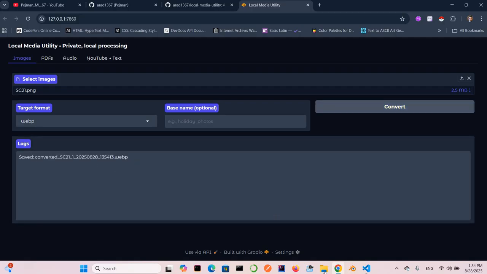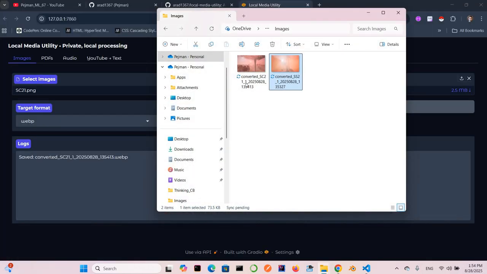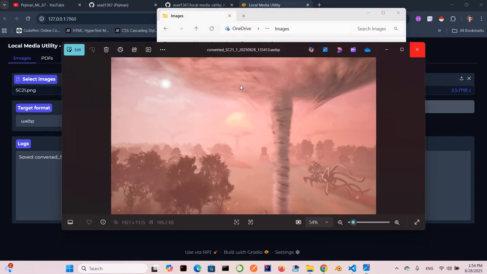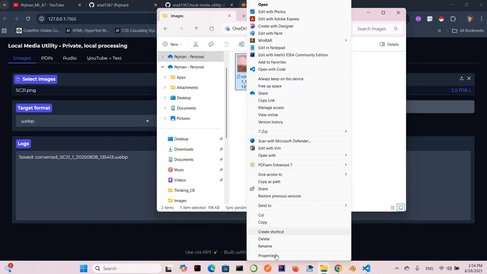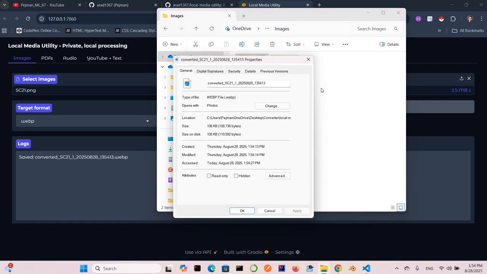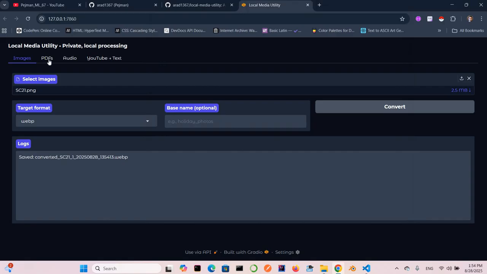This is the name of the image. It is the image that's converted. This one, you can see 413, 413, and it's the same image, but the format is changed. So if I check the format, it's WebP format. So everything is working good with the image tab.